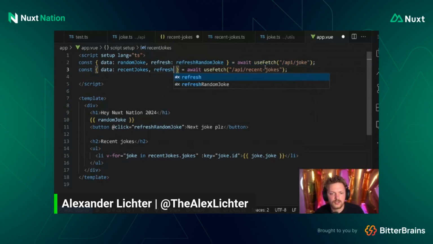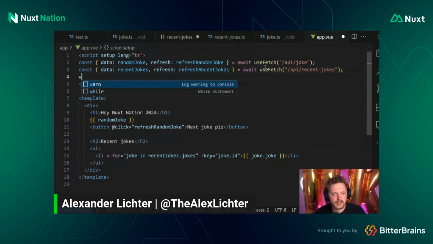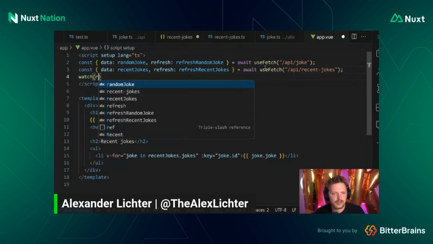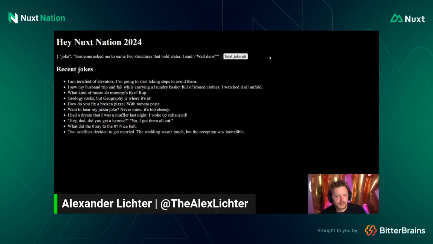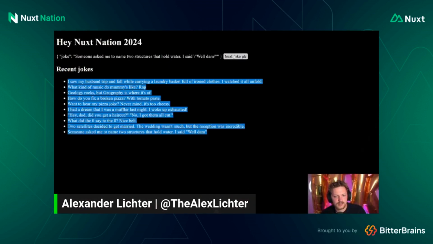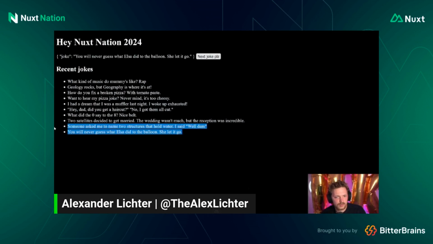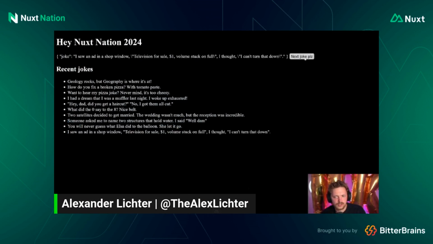So we can say refresh all jokes or recent jokes. That's better. There we go. And then we could just say watch random joke, and then we refresh the recent jokes. We could even not do that immediately. That's fine. So if we move back here and say next joke, then we see, yes, that works. They refresh, and the last one here goes in there as it should.